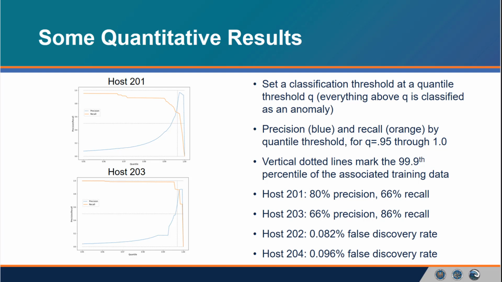Also worth noting, 202 and 204 were not attacked, so these graphs are a little more boring in that case. So we would really like to report instead the false discovery rates. We would expect that to be around 0.1%, just because that's where we set our threshold, at 99.9% of the reconstruction error. On host 202, we get about 0.082%. Host 204 similarly 0.096% false discovery.